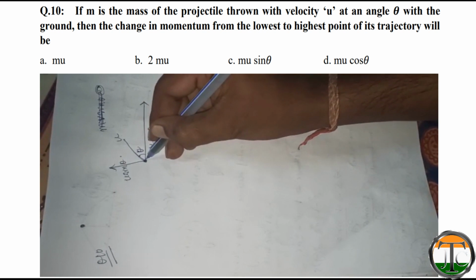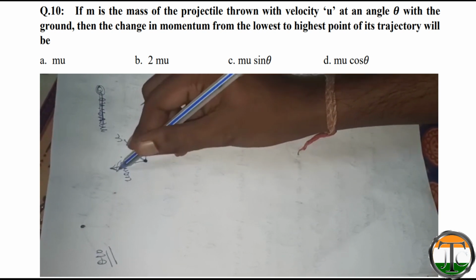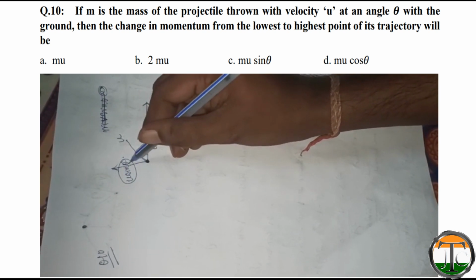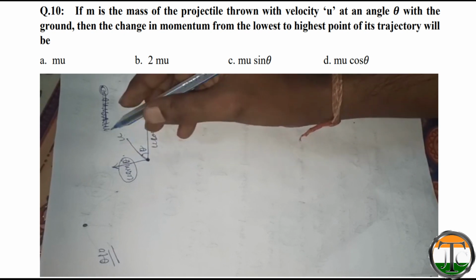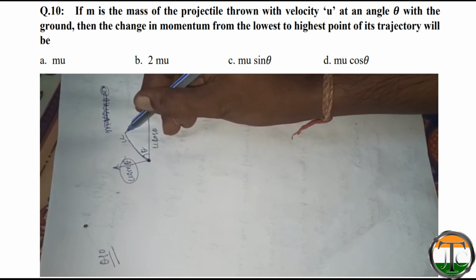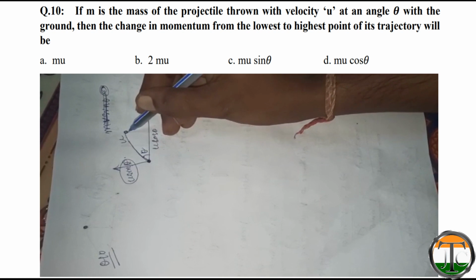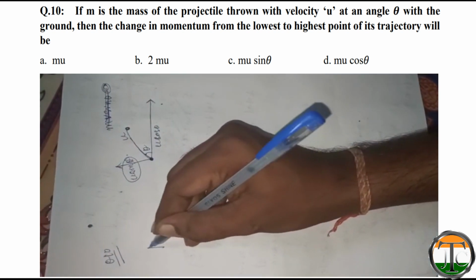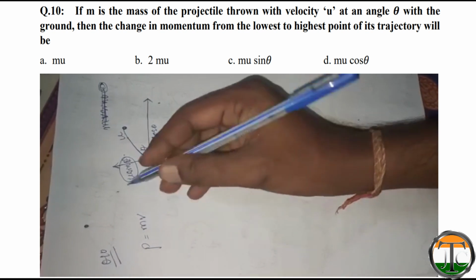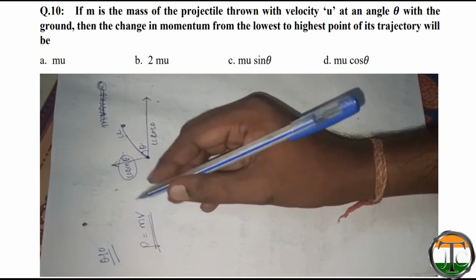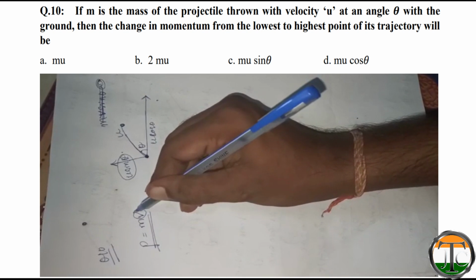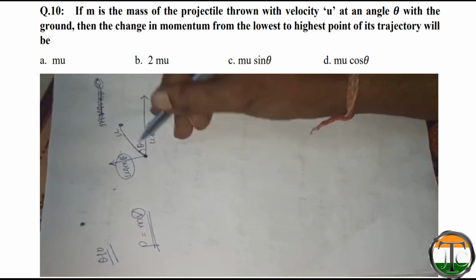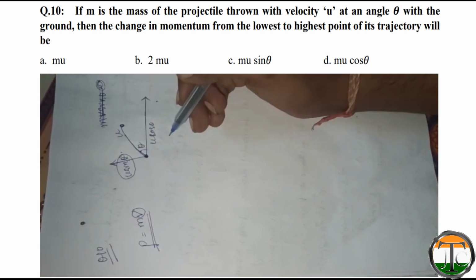So here the vertical velocity is u sin theta, and this velocity is only responsible for taking the stone to the top point or the highest point. That means we have momentum p is equal to mv. This is the general formula. Which velocity? The velocity which is helping to move the stone.